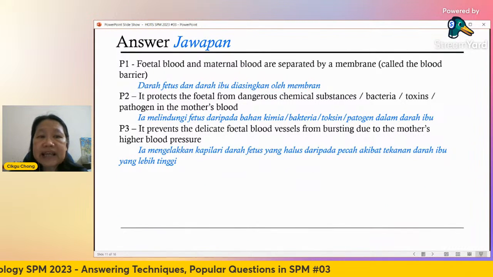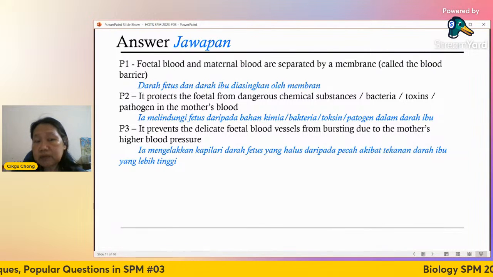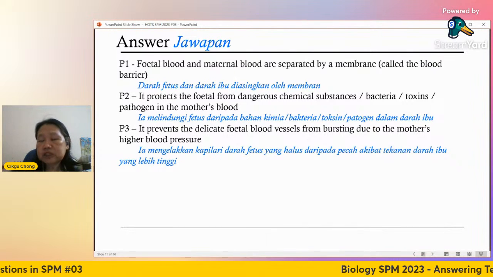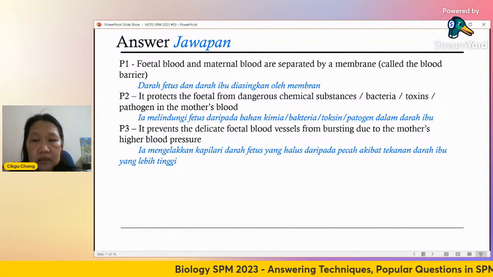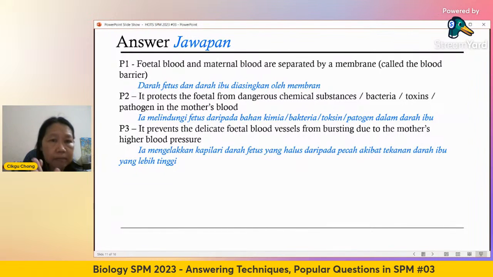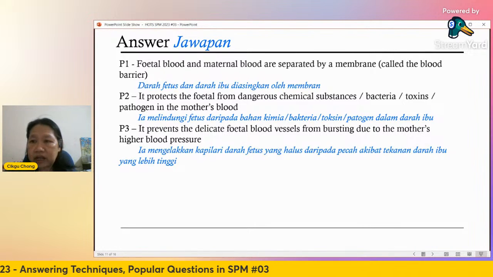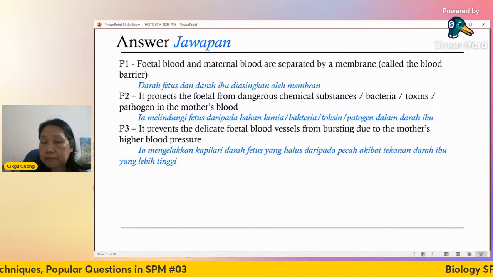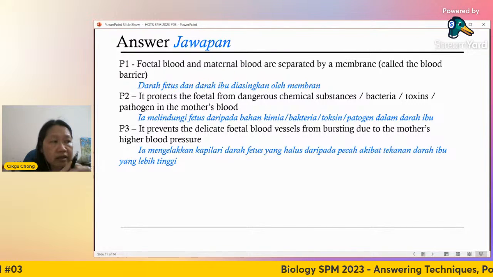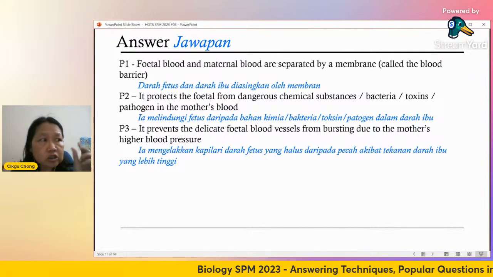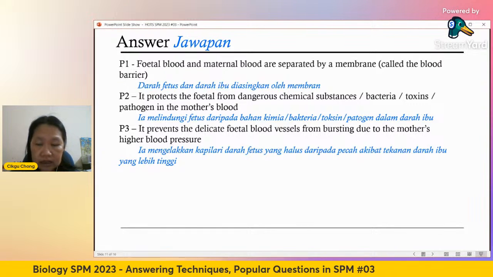It prevents the delicate fetal blood vessels from bursting due to the mother's higher blood pressure. The mother's blood pressure is higher because of the size of the body and the volume of the blood. The mother has more blood, definitely, compared to the fetus. So if it goes through and directly connects to the fetal blood, the pressure could be too high, and the fetal capillaries are too thin, so they can burst. So it's to prevent that.